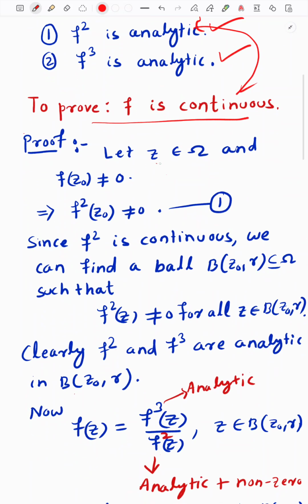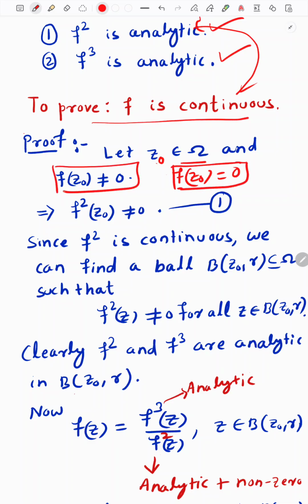We will take an arbitrary point z0 belonging to omega such that f of z0 is non-zero. This means we divide into two cases. The case when f of z0 is equal to 0 will be discussed later. First we will discuss this case: take a point z0 in omega at which f of z0 is non-zero.